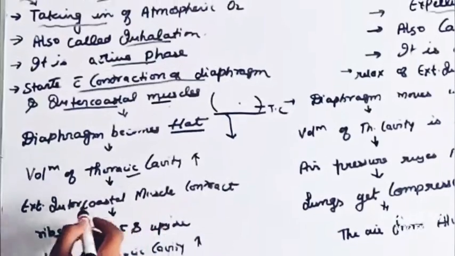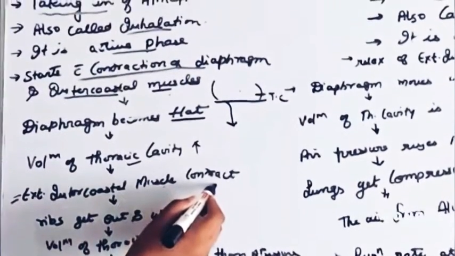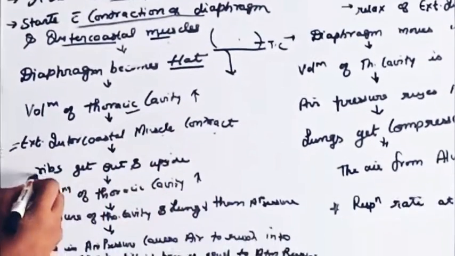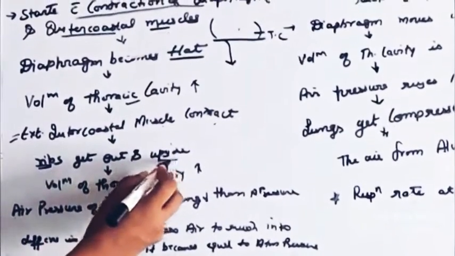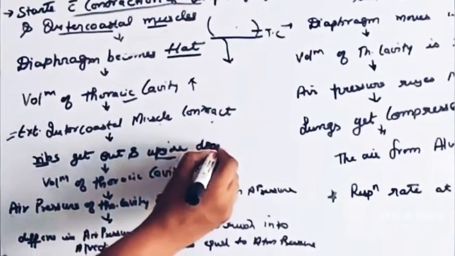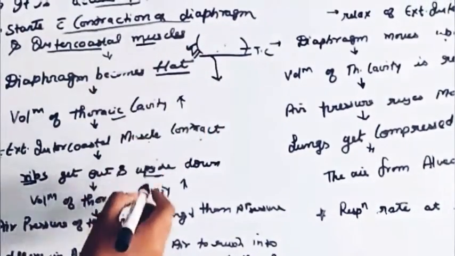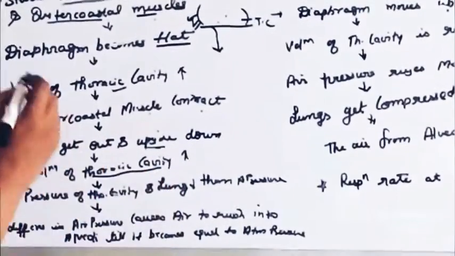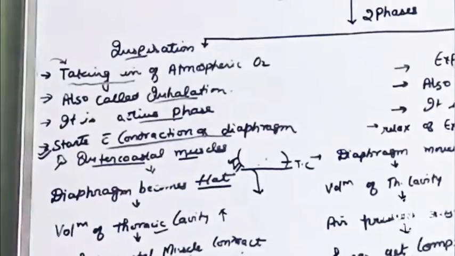One more thing occurs: the external intercostal muscles also contract. When these muscles contract, the ribs which are attached to the thoracic cavity move upward and outward. This movement also helps in increasing the volume of the thoracic cavity. So these two important events occur during inspiration.